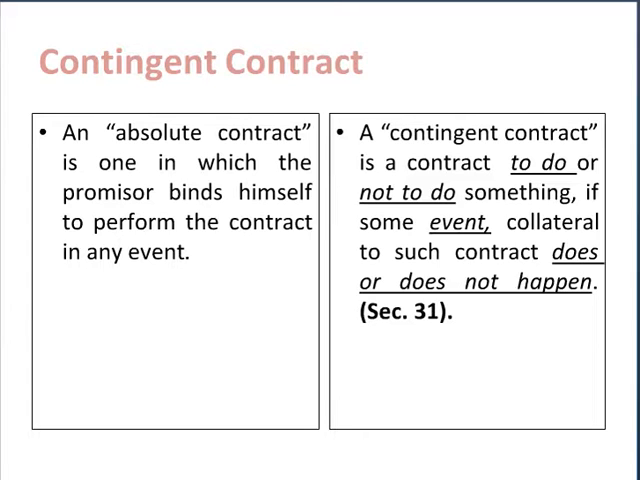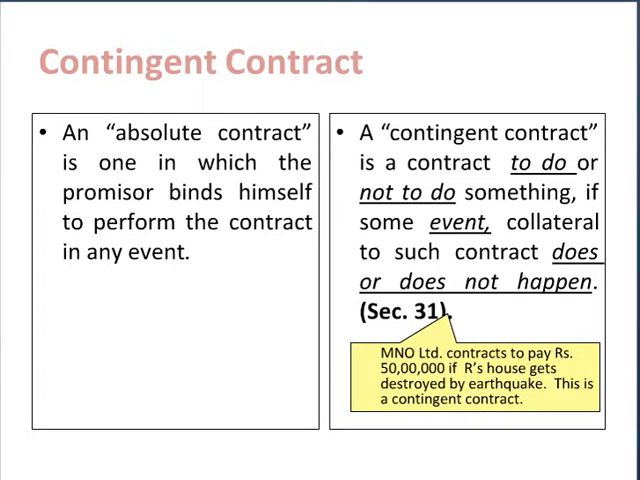Section 31 gives us this definition of contingent contract. Say for example, MNO Limited contracts to pay rupees 50 lakhs if R's house gets destroyed by earthquake. Now this is a contingent contract where promise of MNO Limited depends upon happening of an event, that is destruction of R's house by earthquake.